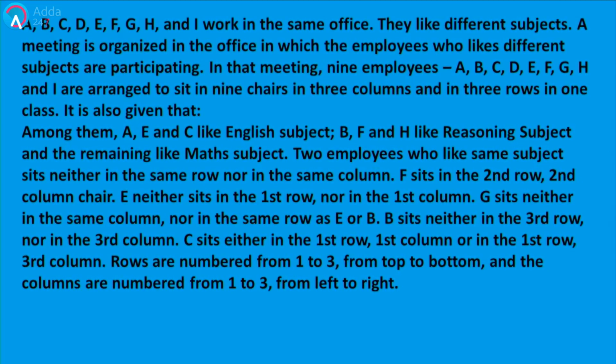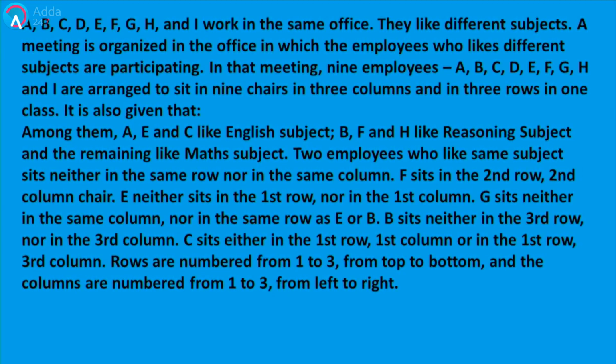Okay. It is also given that there is some more information associated with that basic hint, and it says among them A, E and C like English subject. These 3 persons prefer English. B, F and H like reasoning. These 3 persons prefer reasoning. And the remaining are D, G and I. They like maths subject.